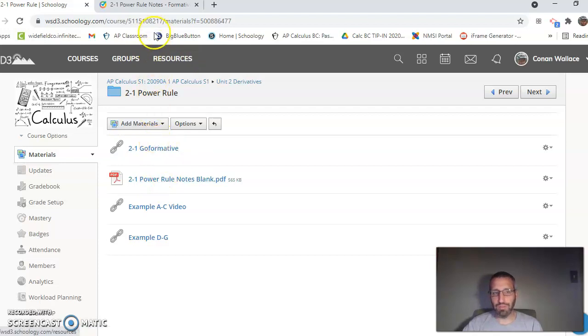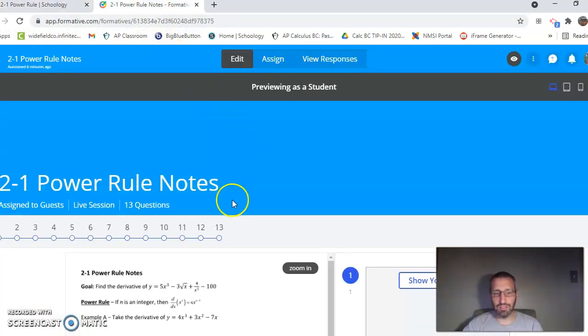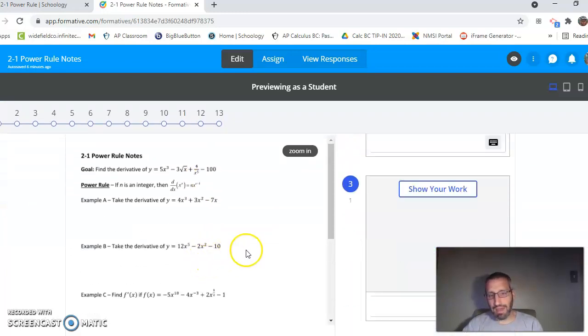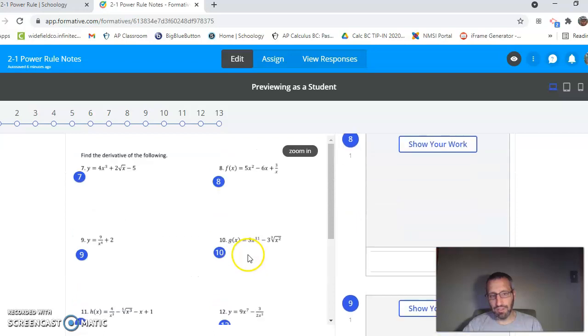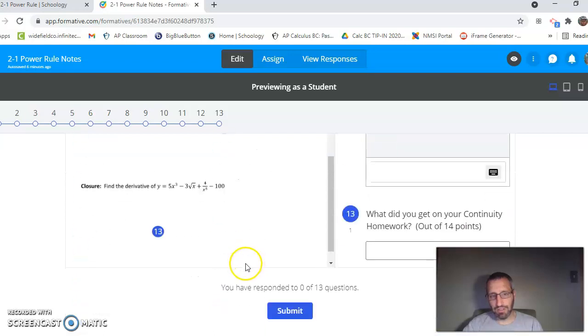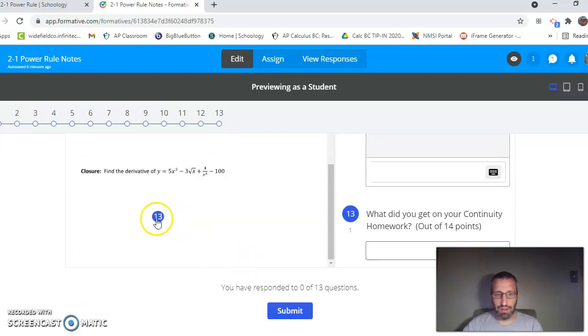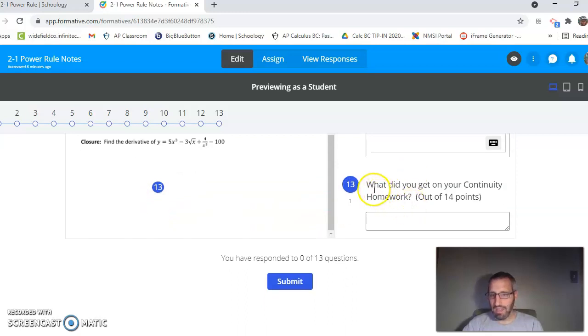There is a Go Formative, and when you click on it, it should look something like this, okay? And down at the bottom, way at the bottom, after you go through these questions down here, number 13, it says, what did you get on your continuity homework out of 14 points? In there, just type out of 14 points how many you got correct for that homework assignment, and I'll pull from that at the end of the day today, okay?